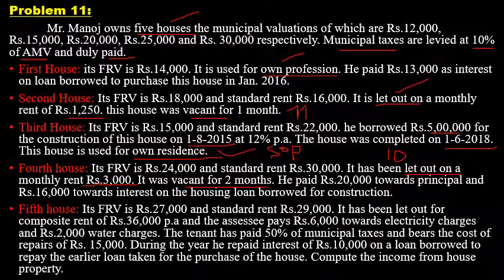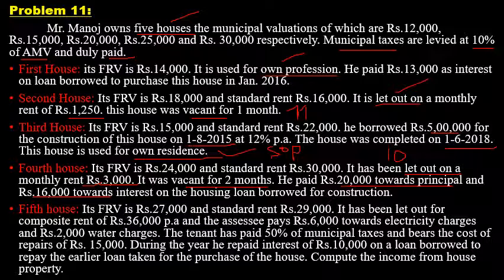Another point here you can note down is that he paid 20,000 towards principal and 16,000 towards interest on the housing loan borrowed for the construction. So for the fourth house also he borrowed the loan for the construction purpose. In that, the principal amount which has been paid in the previous year is 20,000, whereas the interest amount is 16,000.